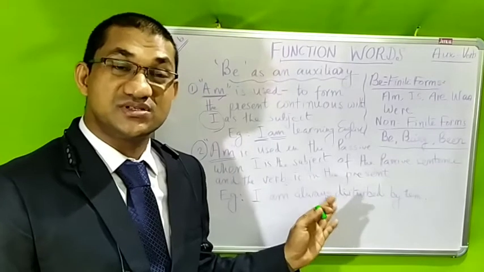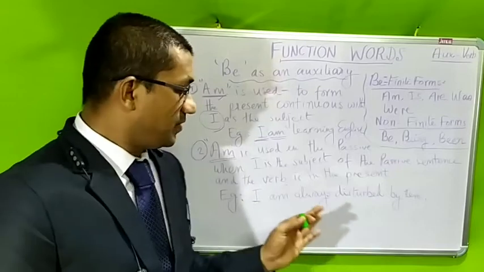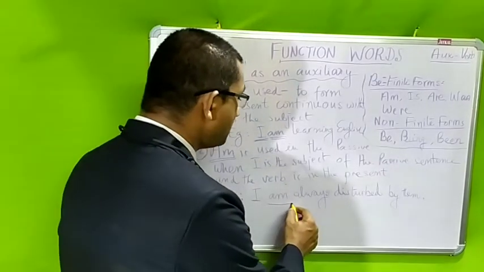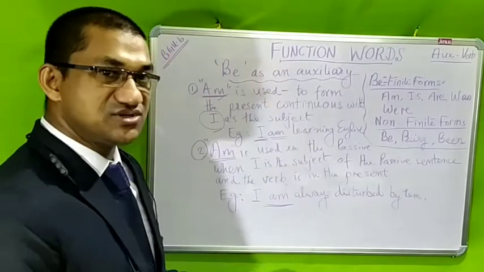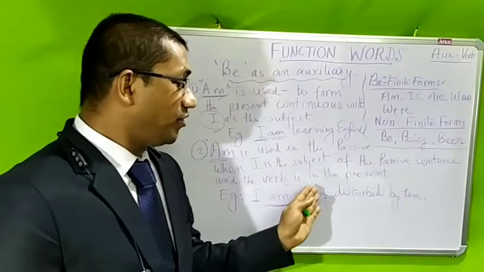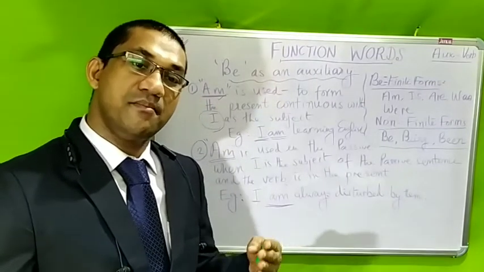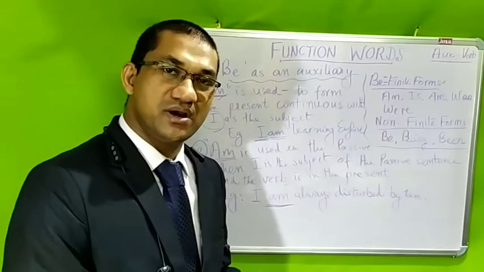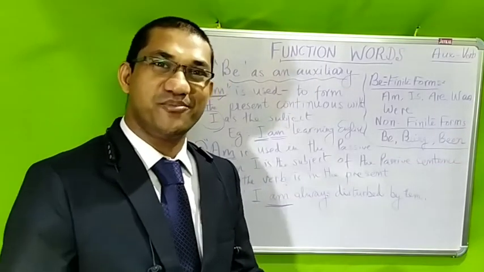Number two, the second use of the finite form of be, am. Look at the example on the board: I am always disturbed by them. We understand that this is a passive sentence. They always disturb me. I am always disturbed by them. I am always supported by them. I am always encouraged by them. I am always promoted by them.